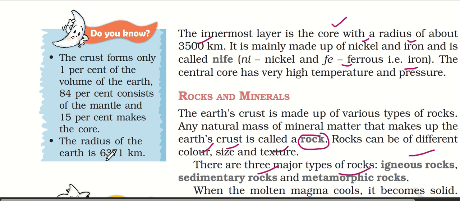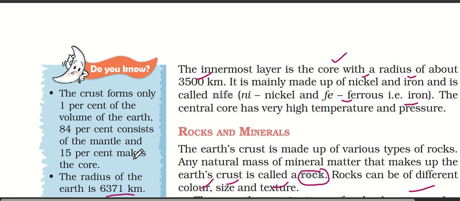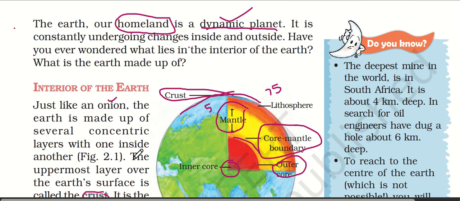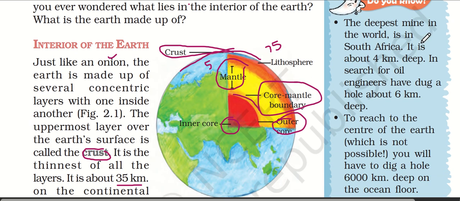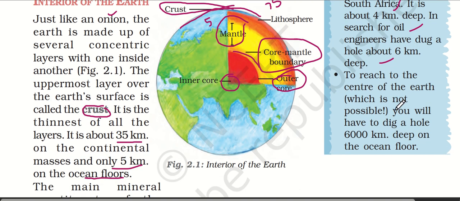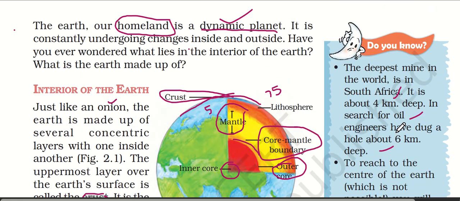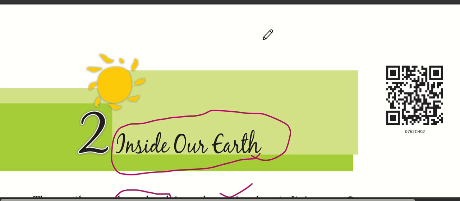The radius of the earth is above 6,000 kilometers. The deepest mine in the world is in South Africa. It is 4 kilometers deep. In search of oil, engineers have dug a hole about 6 kilometers deep. To reach the center of the earth, which is not possible, you would have to dig a hole 6,000 kilometers deep.